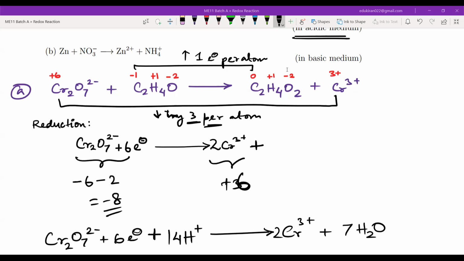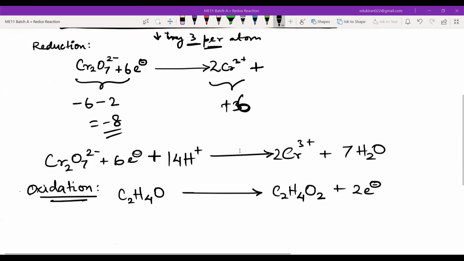I think so, because I can understand that she is proper, but what is happening about the exam? Redox reaction is not coming in the exam, so should we leave it? I think that is the problem. Sir, redox reaction is not coming in the exam.